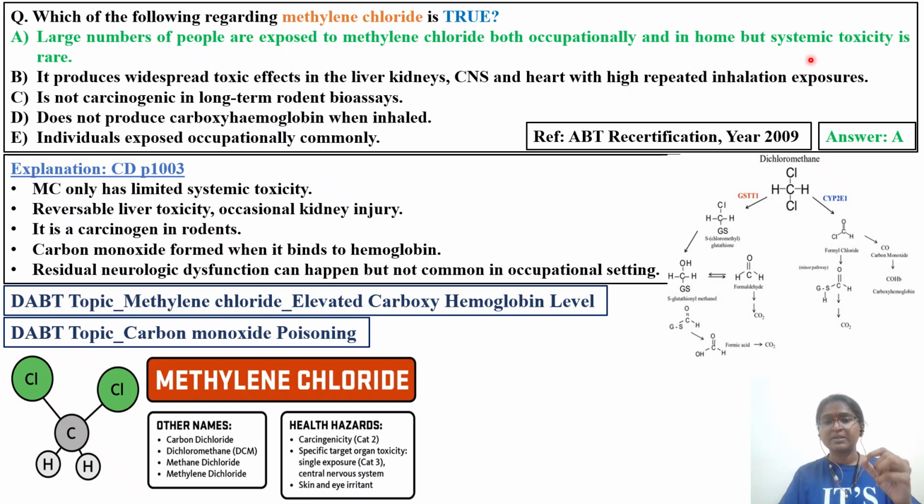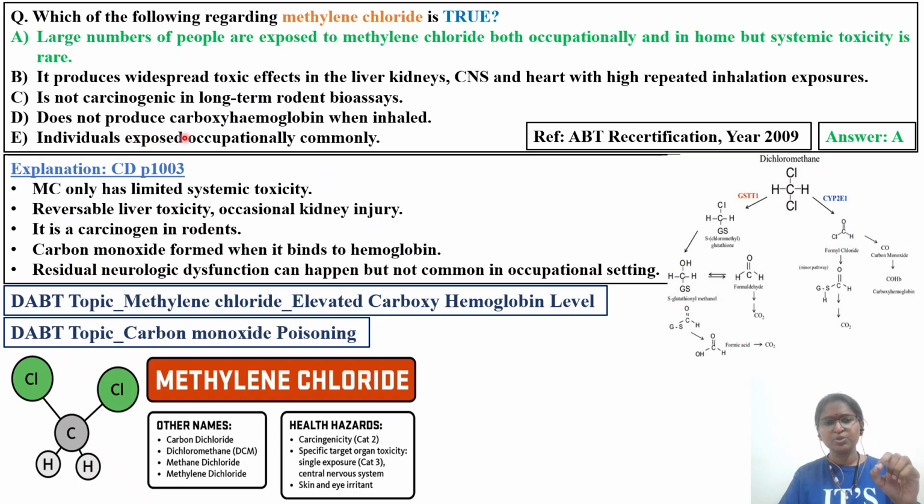Systemic toxicity is there at home. Okay, so this particular methylene chloride causes less systemic toxicity. Other options, you can pause the video and go through. It produces widespread toxic effects in the liver, kidney, CNS, heart. These are not the target organs for this methylene chloride. With high repeated inhalation exposure, it is not carcinogenic in long term rodent bioassay. How the ICH Q3C has classified this chemical, we will see.